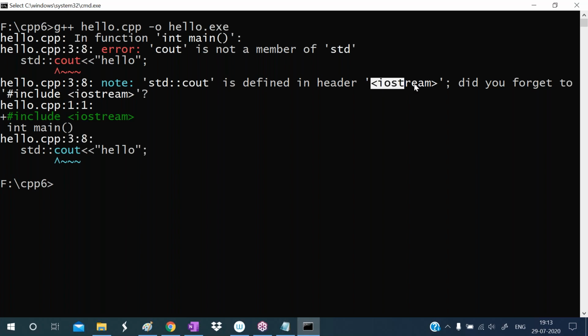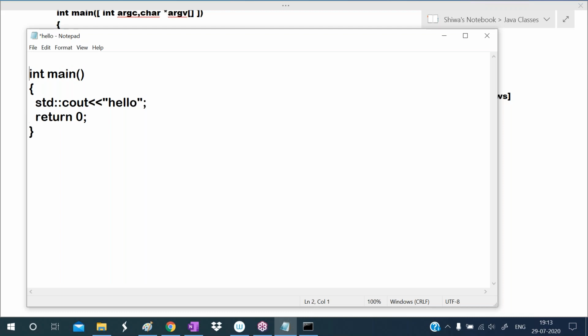The compiler is telling us clearly that cout is defined in the std namespace, which is defined in iostream. The compiler is telling us that. So that's why here we must write hash include iostream, because this std namespace is defined in iostream. So we are telling the path of std here.